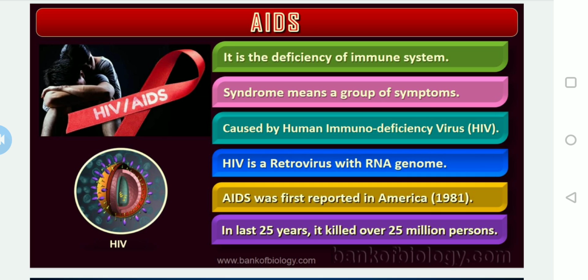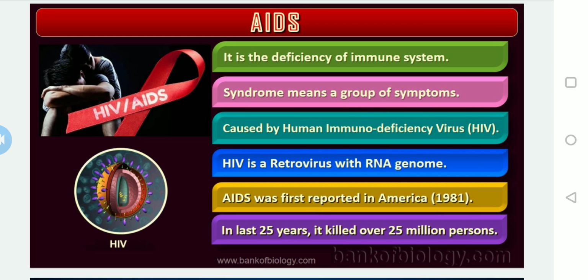And the question arises, what is a syndrome? A syndrome means a group of symptoms due to this viral infection. Multiple diseases or multiple microbes attack at a time, so that's why it is considered a syndrome. Syndrome means a group of symptoms.